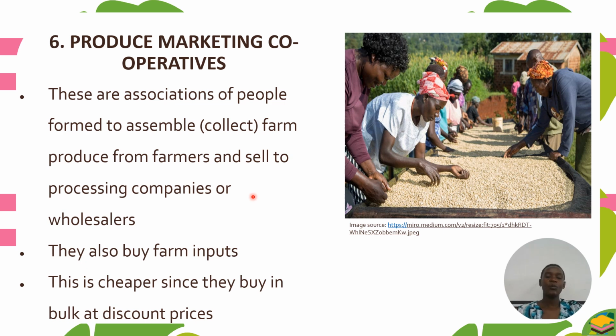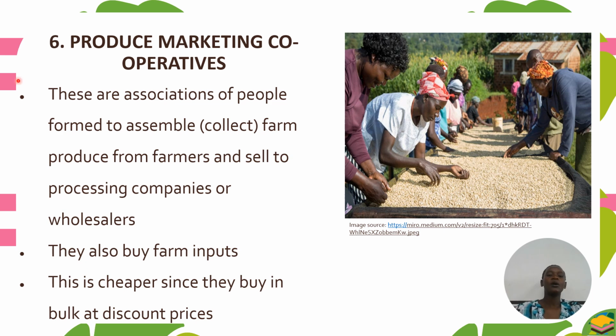If the cooperative has, let's say, 10 members, each member producing at least maybe 100 bags of maize, it means there will be many bags of maize and they can sell them direct to the wholesaler or the processing companies, as these companies do not buy in a small quantity, rather in a large quantity.